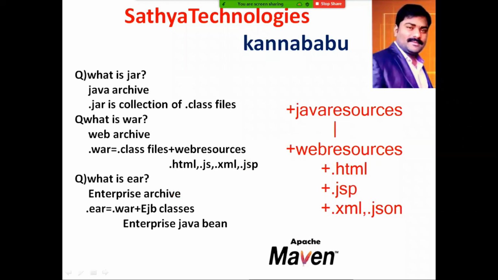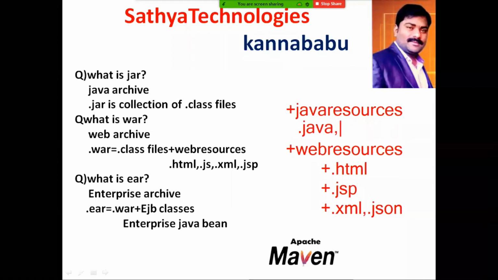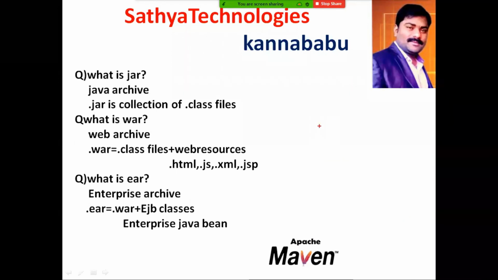Java resources are nothing but .java files, like controller files. In Spring MVC, you have models, views, controllers, the data access DAO layer and the service layer, all of which are .java files. Java related files must be kept in the Java resources folder. Web related files like HTML, JS, JSP, XML and JSON must be kept in the web resources folder. So whenever you develop an application, mostly it consists of three types of files.